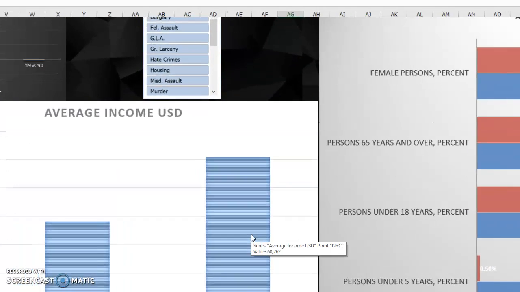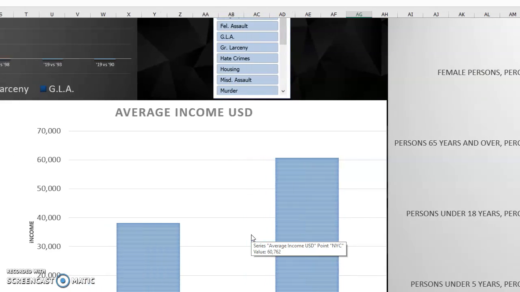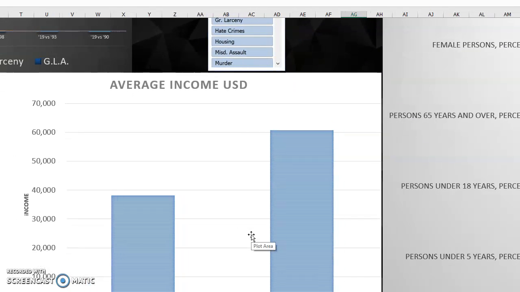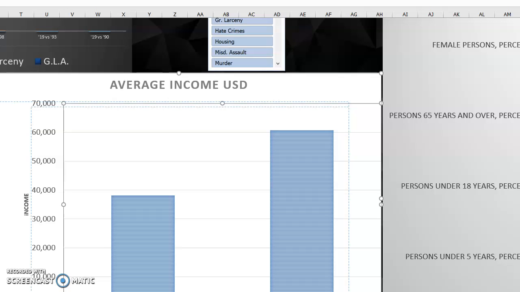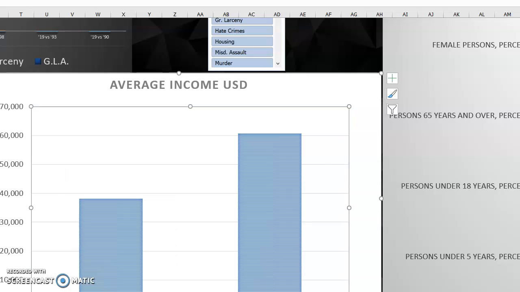Also another very key data is average income. So in Bronx we can see that the average income is $38,000, while in New York City it's around $60,000. To be exact, it's $60,662, while Bronx is $38,085. We can see that's almost double in New York City.